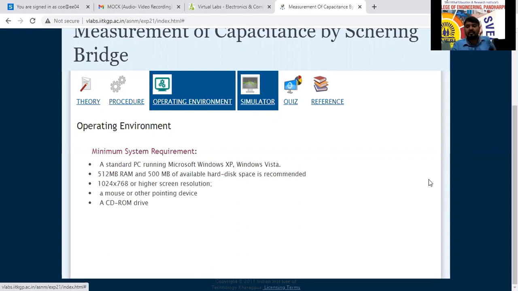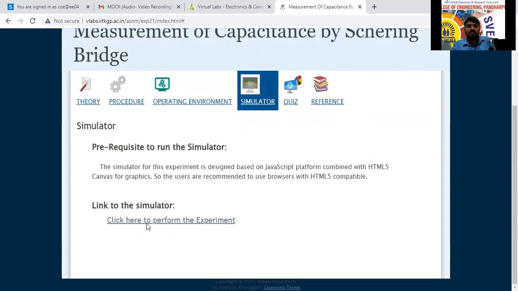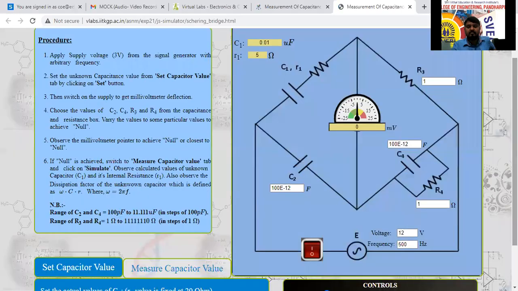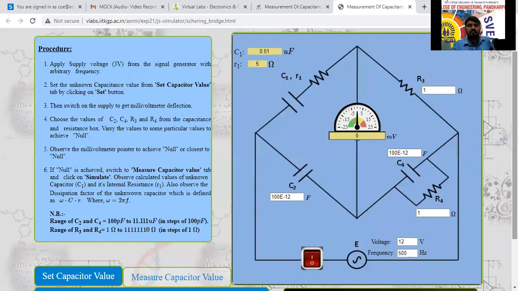I'll click on the simulator here now. And here the experiment is linked to the simulator. I'll click on here. Here the diagram will open. All of you can see the diagram. The diagram is visible. Yes, sir. Okay. So this is the R1 value. This is the C1 value here.